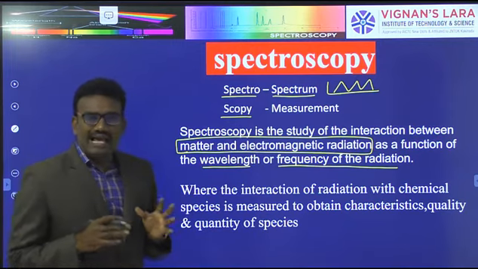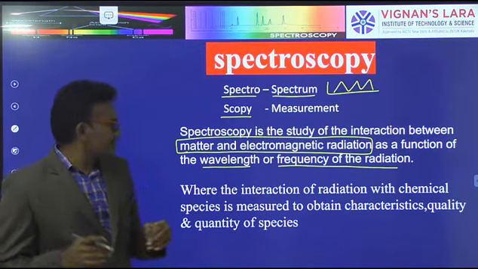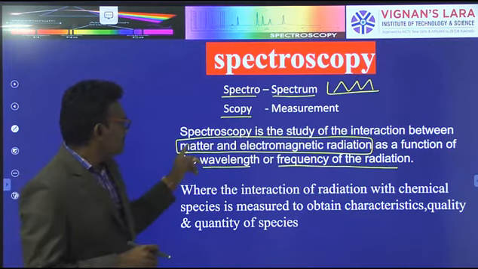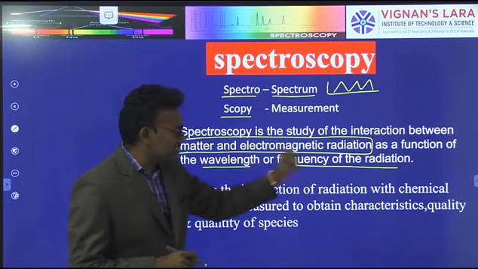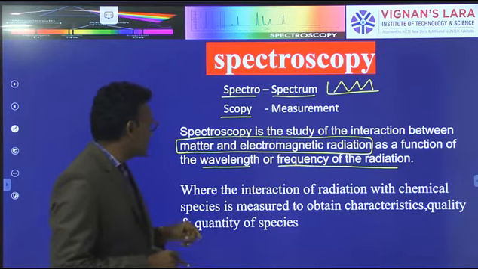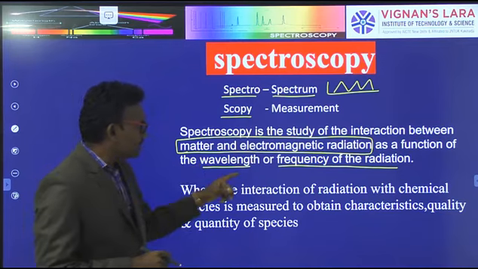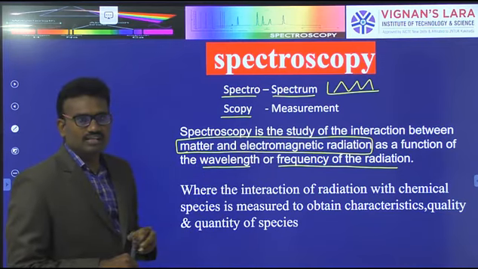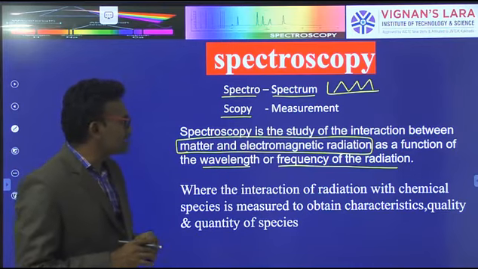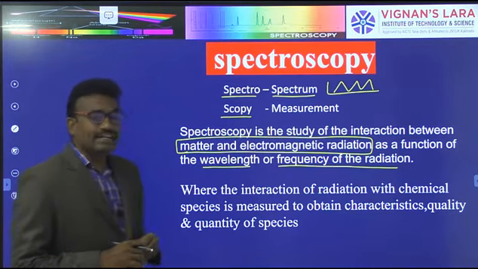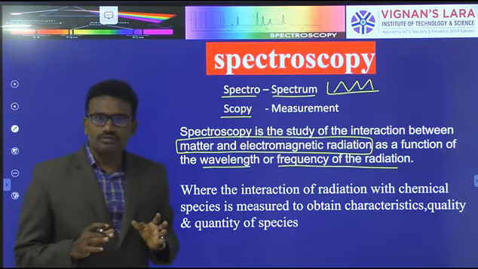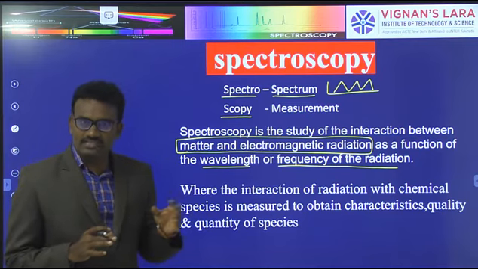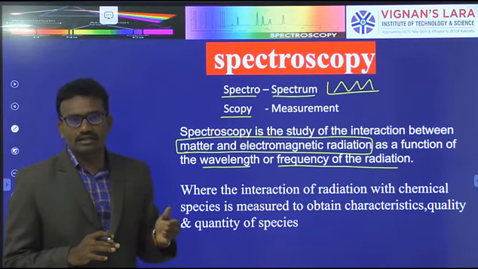The scientific definition is, spectroscopy is the study of the interaction between matter and electromagnetic radiations as a function of the wavelength or frequency of the radiations. It is the interaction between the electromagnetic radiations and matter or sample.